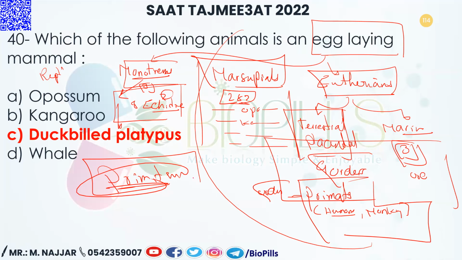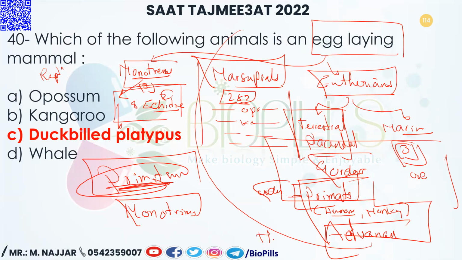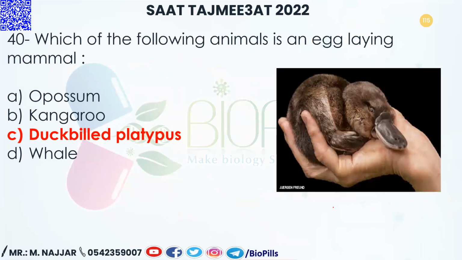That's why it should not be mixed up, but many of the students do not read the questions properly, and this is a disaster, to be honest. In the exam, he said primitive. Primitive are monotremes, while the primates are the most advanced. They are not only advanced, but the most advanced. They have the human. Yes, this is the answer as I just mentioned.